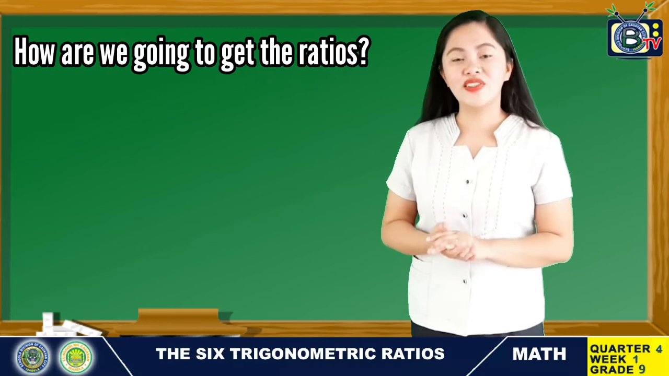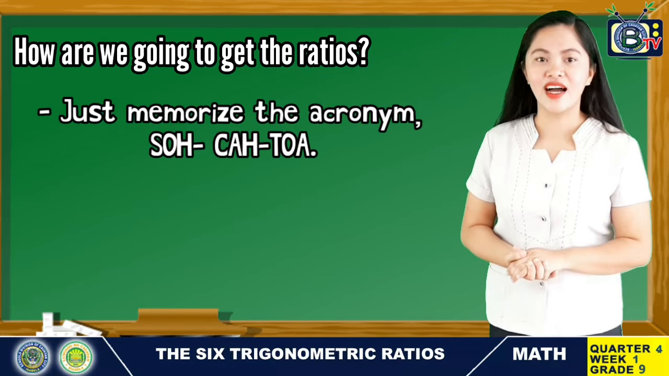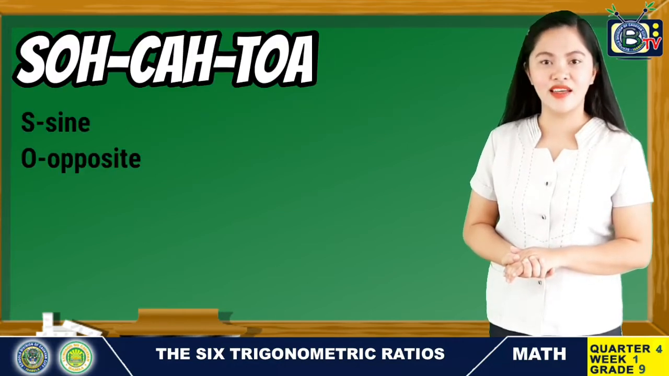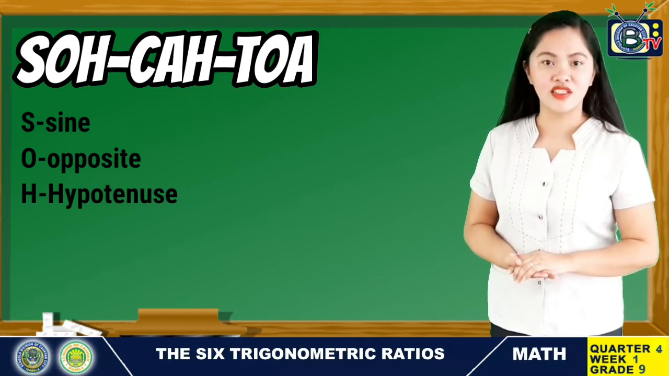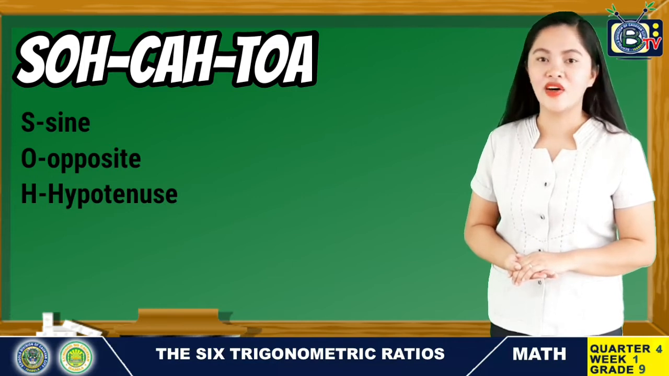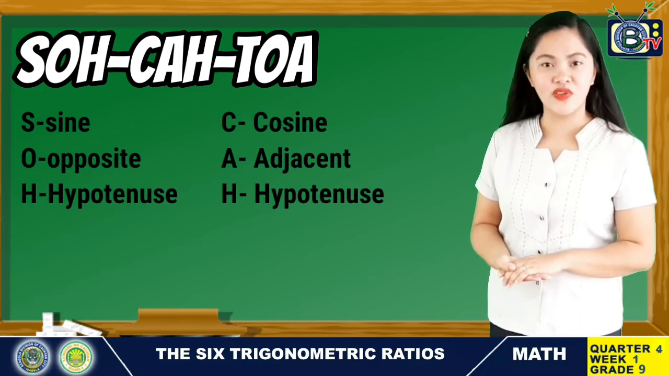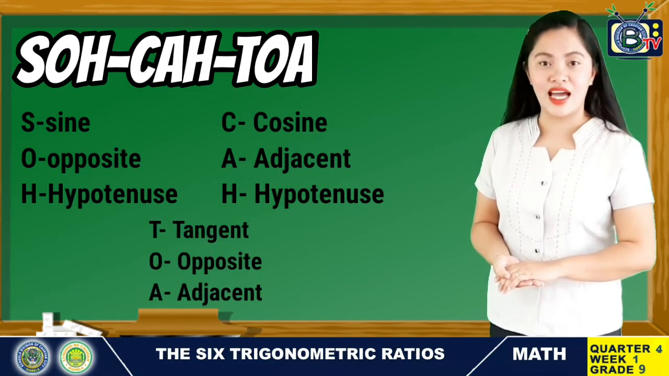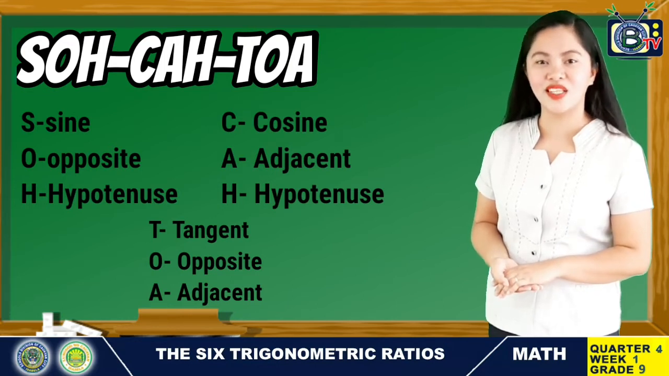So how are we going to get the ratios? It is very simple. Just memorize the acronym SOHCAHTOA, which means: SOH, S stands for sine, O stands for opposite, H stands for hypotenuse. While on CAH, C stands for cosine, A is for adjacent, H is for hypotenuse. And lastly, on TOA, T stands for tangent, O stands for opposite, and A is for adjacent.